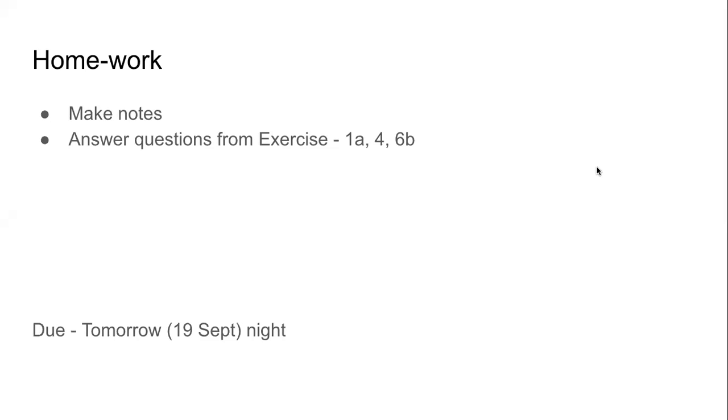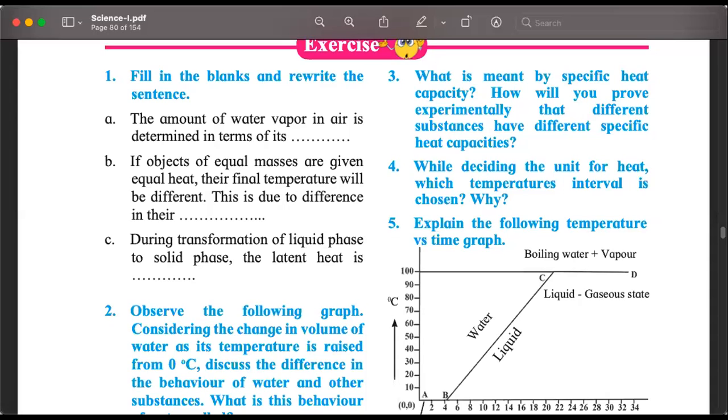This is due tomorrow night. Let us quickly look at those questions. The first question that we can answer is 1A. 1A is a fill in the blanks question. You should also have your textbooks with you. The amount of water vapor in air is determined in terms of its what? What will be the word, single word that will come here? In terms of its what? I think it's just one word. Or two words.